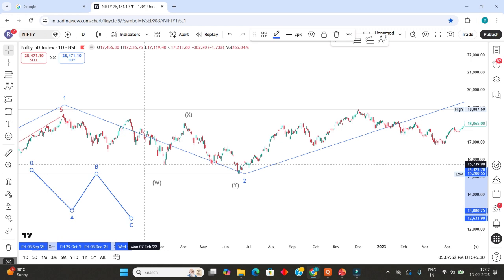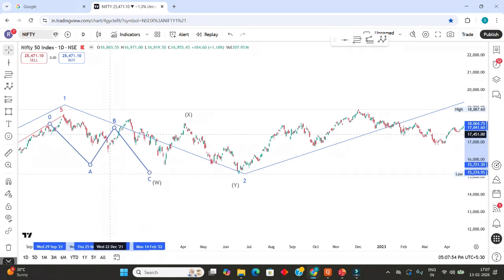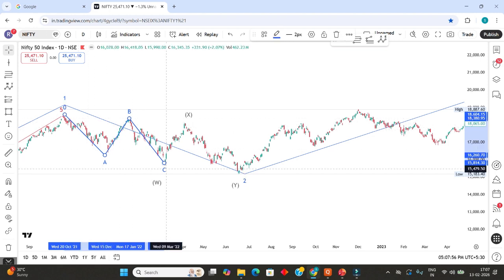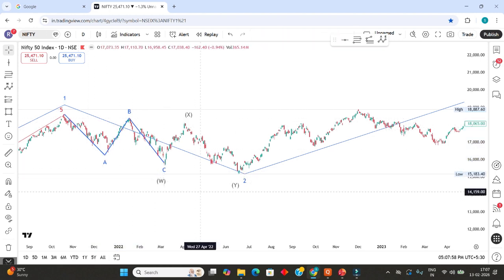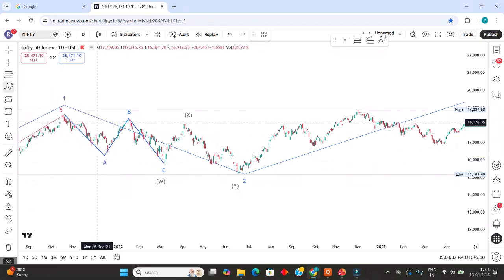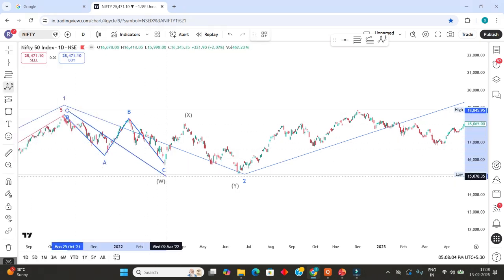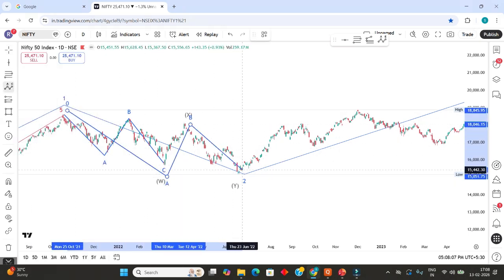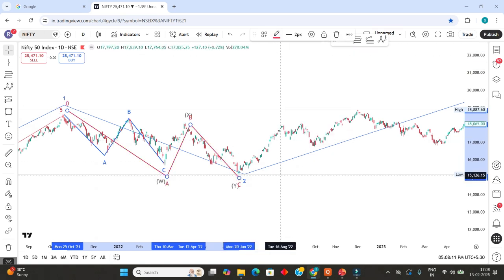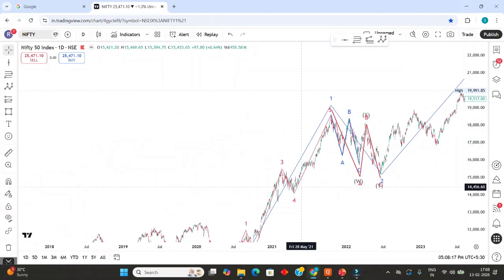But for the time being, you consider this as A, B, C, or you can say even this one as the 0. This is A, this is B, and this is C. Okay, so you will come to know later. For the time being, you just consider this as 3 moves only. Okay, so this one is okay.